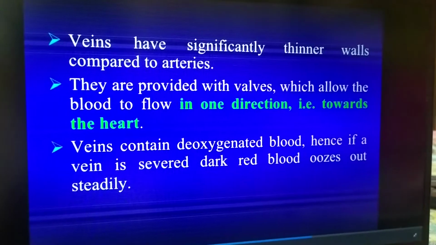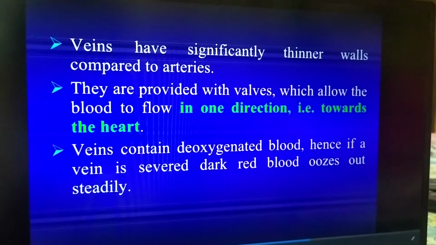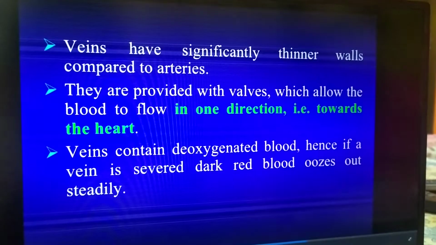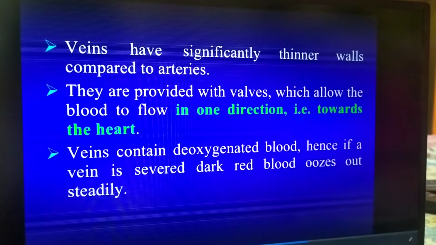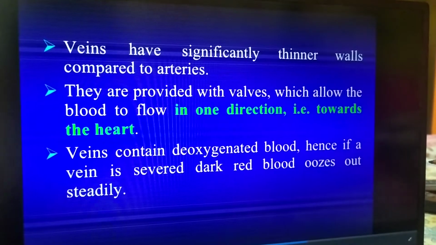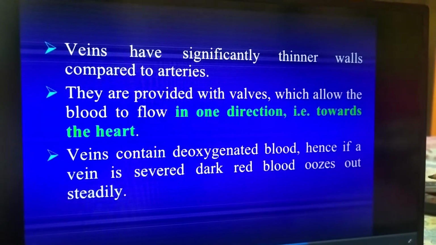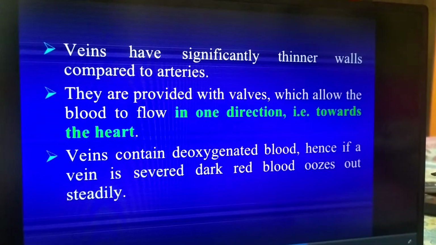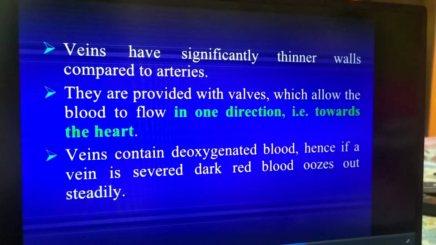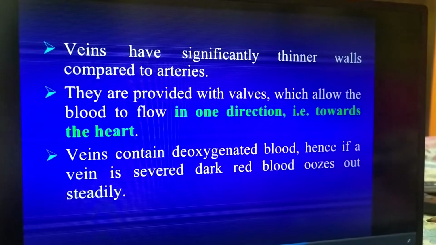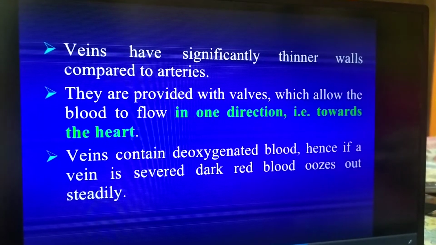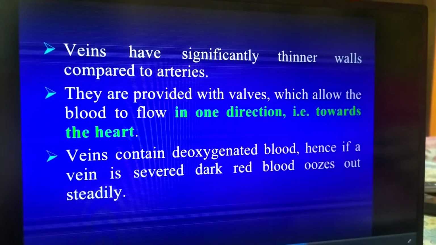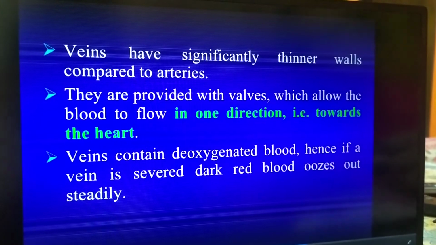So in case of veins, I am just summarizing. Veins are thin walled as compared to the arteries, and internal valves prevent the backflow of blood. Walls are less thick and less elastic as compared to arteries. Lumen is wide. Veins carry deoxygenated blood, except pulmonary veins, which carry oxygen rich blood from the lungs to the heart. Veins are generally superficial. We can observe veins under the skin of our body.